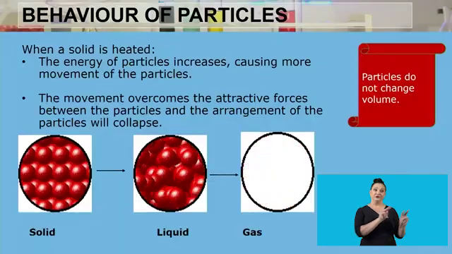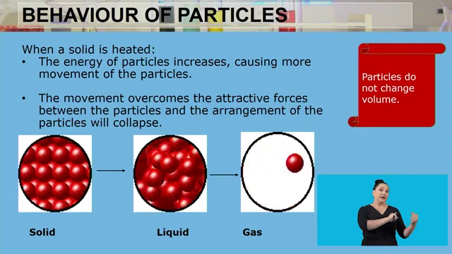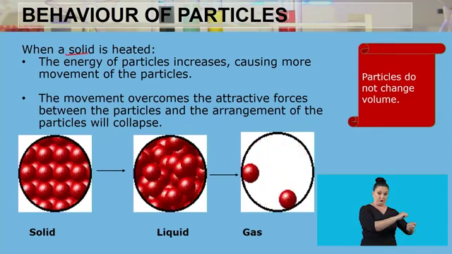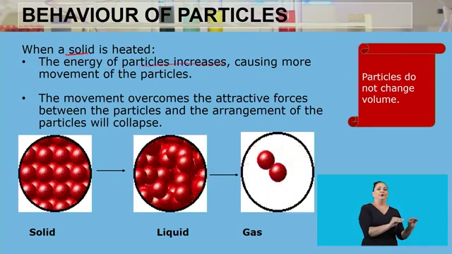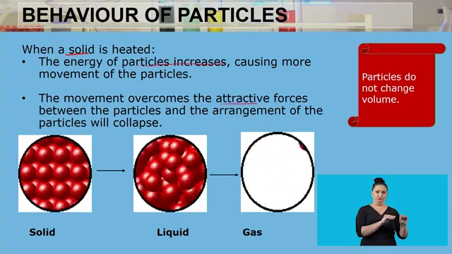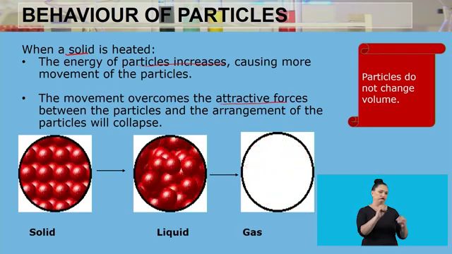So you have seen what happens to matter and to particles as we are adding energy or removing energy. So we are saying here that when a solid is heated, the energy of the particles increases, as we have seen, causing more movement of the particles. And then the movement overcomes the attractive forces between the particles, and the arrangement of the particles will collapse. As we have seen, it started from a certain shape, and then when we increased the temperature, the particles moved away from each other, and that shape collapsed.